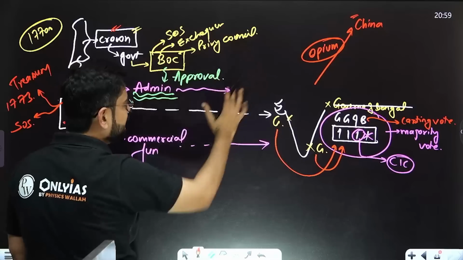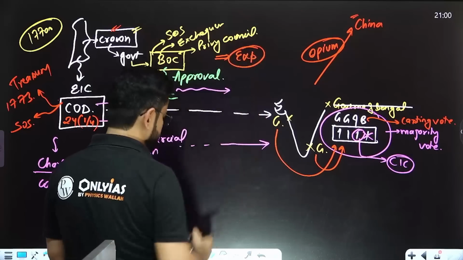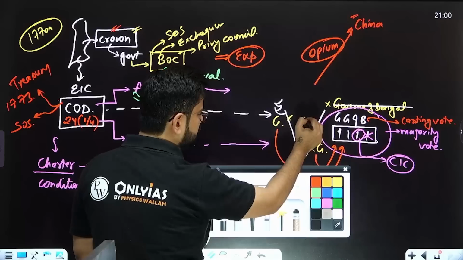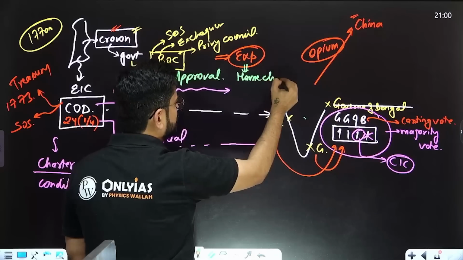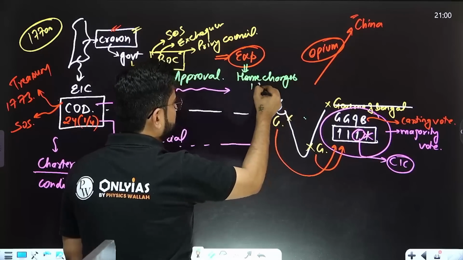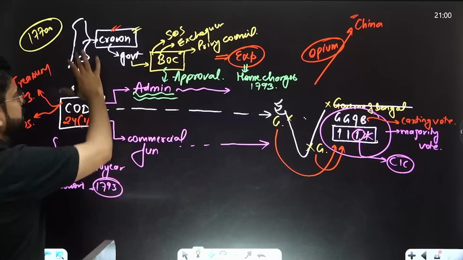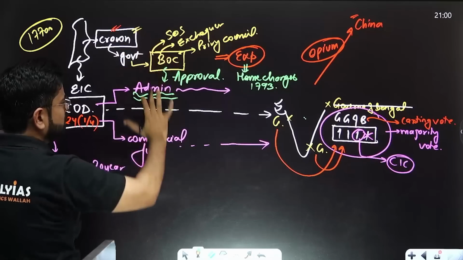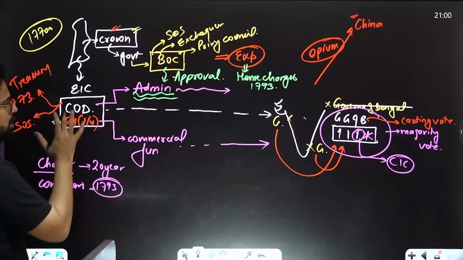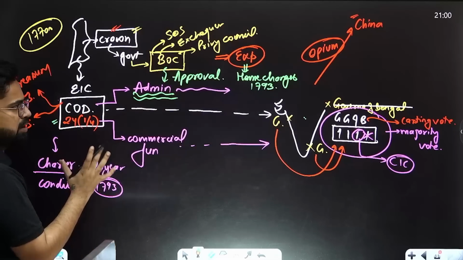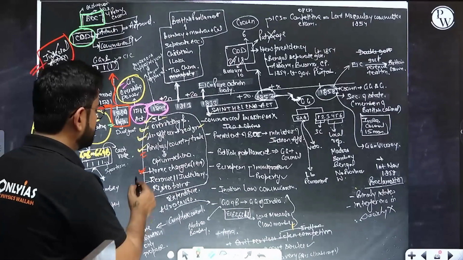So all the expenditure incurred will be charged upon the Indian revenue. It will be termed as home charges. So from 1793 onwards, we have this concept of home charges, that any expenditure incurred by the Crown in managing India on behalf of the Court of Directors or the East India Company, they will be charging on the Indian revenue, or it will be called home charges. So in 1793, we also have this concept of home charges.